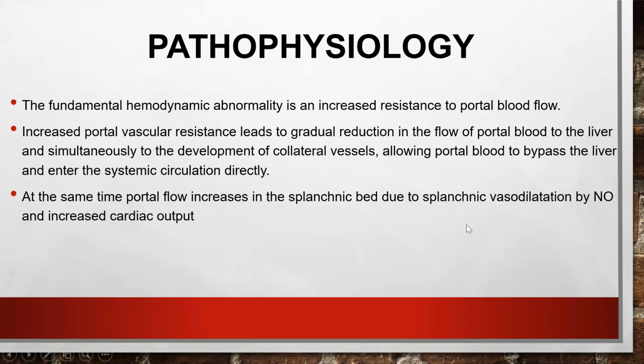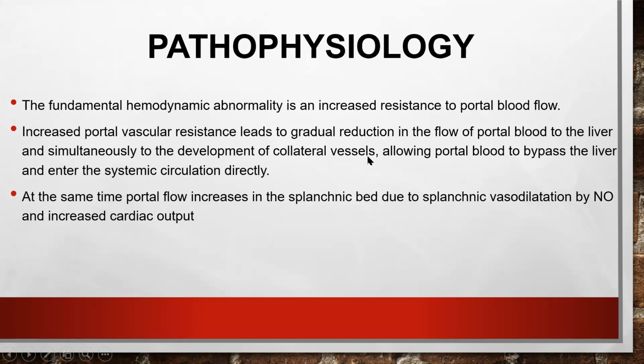So there is a gradual reduction of blood flow in the liver. The blood has to flow from the portal vein, through the liver, to the systemic circulation. So the blood will try to search for other collateral vessels, leading to the blood bypassing the liver and entering into the systemic circulation directly. The collateral vessels will be used now.